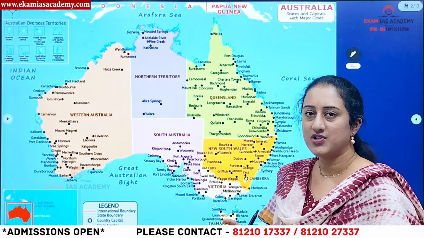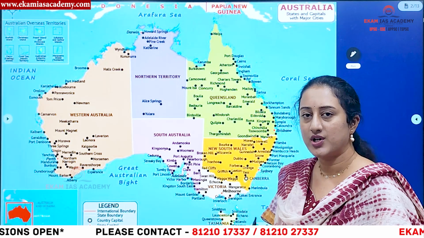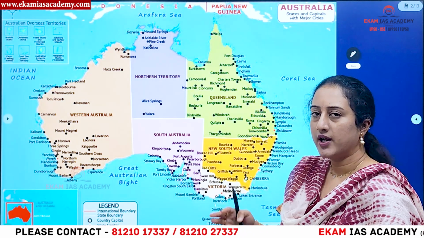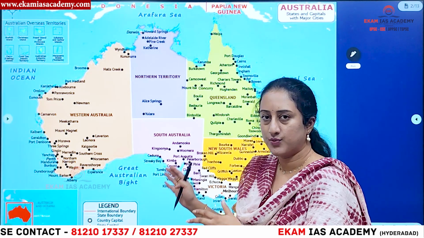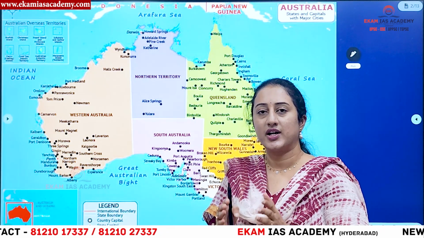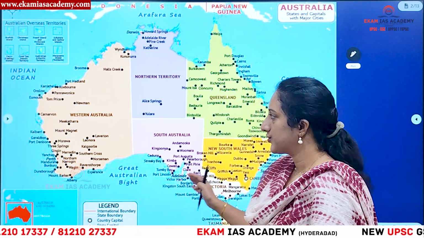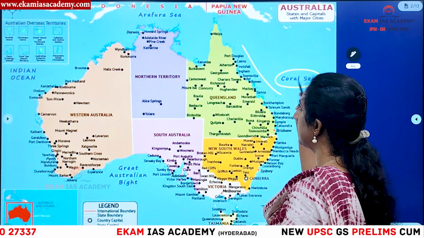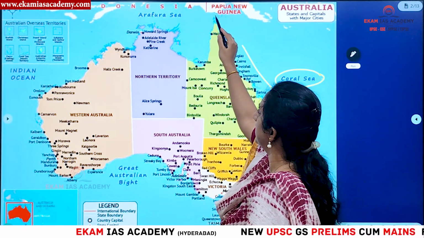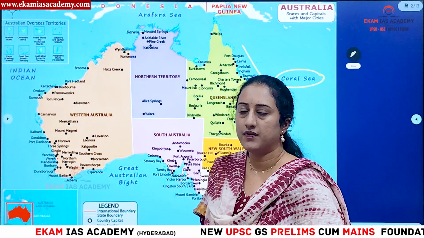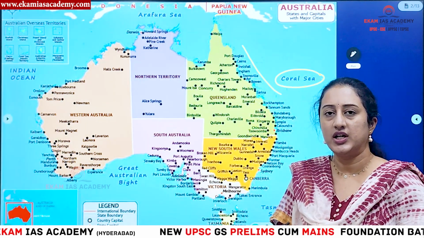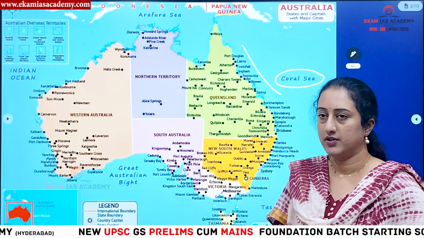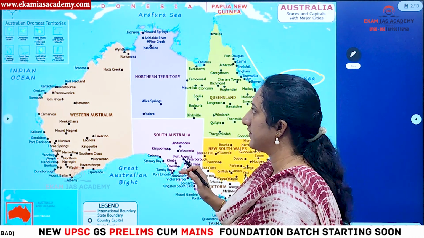This is a country which is trying to implement a policy called right to disconnect. First, you need to know the geographical location of Australia. Out of 7 continents, this is the smallest continent, and also a country which itself is a continent, right? On this side we have the Coral Sea, and on this side the Great Barrier Reef. You have Papua New Guinea, which is a land with a very high number of languages in the world. So much linguistic diversity is there.